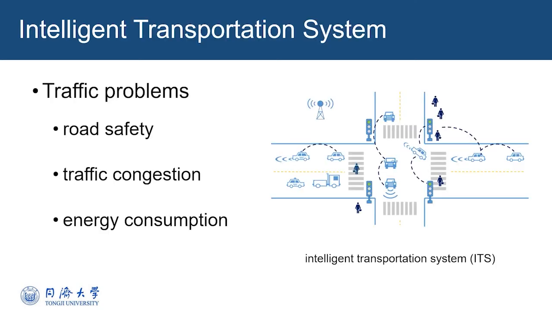Improving road safety, alleviating traffic congestion, and reducing energy consumption have become the major concerns in the development of modern road transportation systems. The intelligent transportation system is widely considered as one solution to these traffic problems. Allowing high-quality communication among the elements serves as the key technology of intelligent transportation systems. However, because of various quality of service requirements, limited spectrum resources, and dynamically changing channel fading, efficient transmission design in vehicular communication networks is challenging.